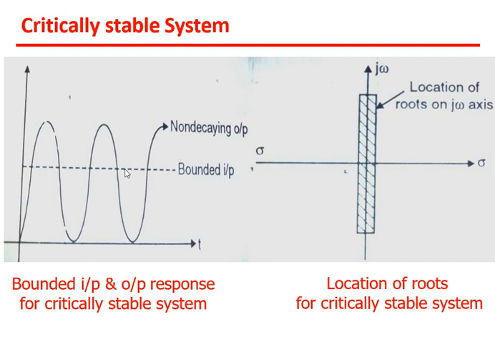Here we have applied a bounded input, no doubt, and here we are getting oscillations, but these oscillations are not increasing continuously. Their amplitude will remain in a bounded range, from this to this range. It will not cross, or give you another peak value in overshoot and another peak value in undershoot. It will just oscillate continuously, within this range. Such a system can be called a critically stable system.